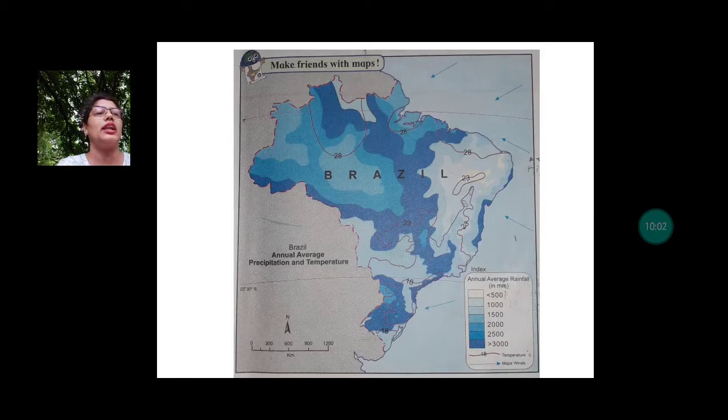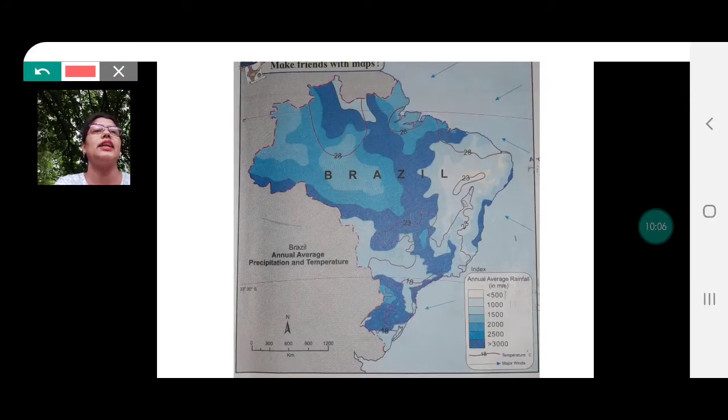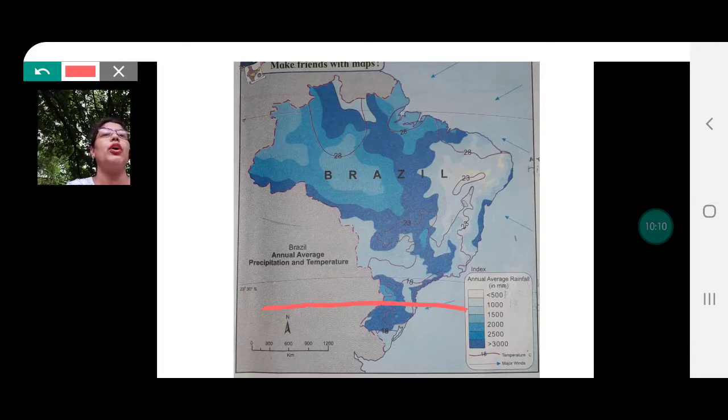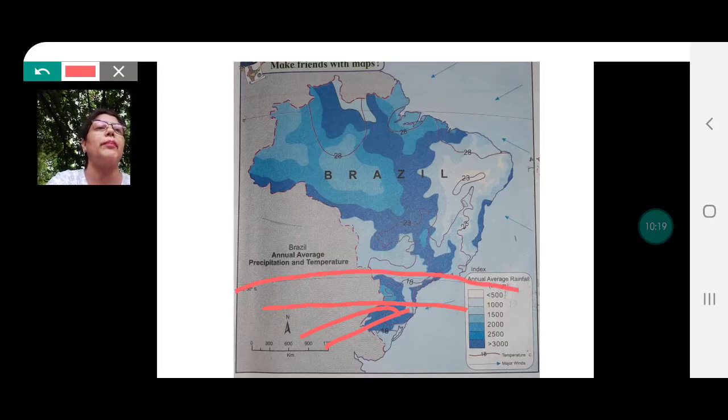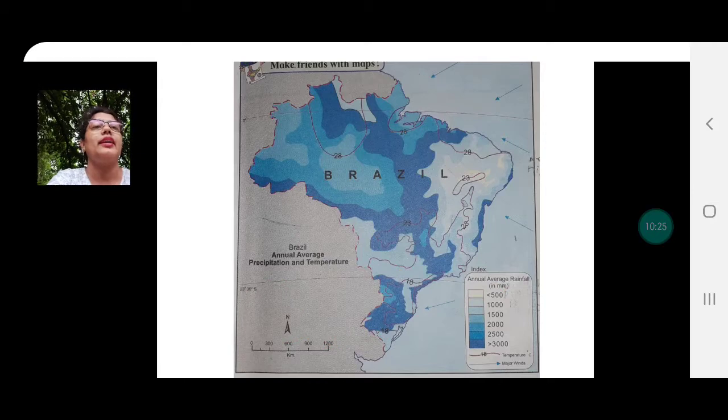So you have studied that beyond 23.5 degrees south from here, the region now falls under this region beyond 23.5 degrees. Okay, this is the Tropic of Capricorn here. So beyond 23.5 degrees, the region comes under temperate zone.